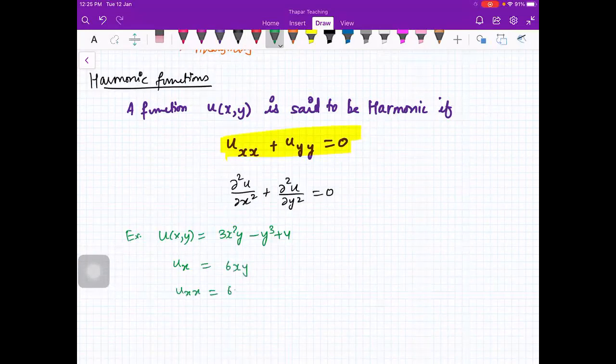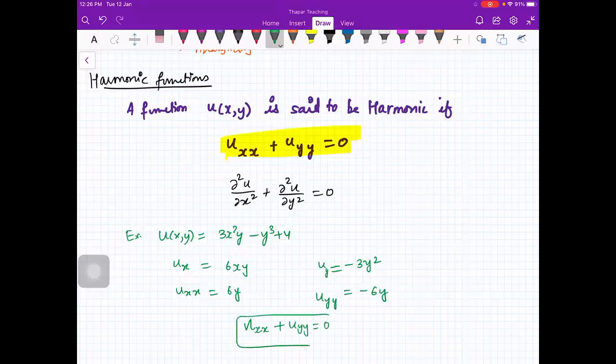Uxx will be 6y. Uy is equal to 3x square minus 3y square, and Uyy is minus 6y. So if you add, Uxx plus Uyy is equal to 0. So this function satisfies the Laplace equation. Therefore, this is a harmonic function. Definition clear?